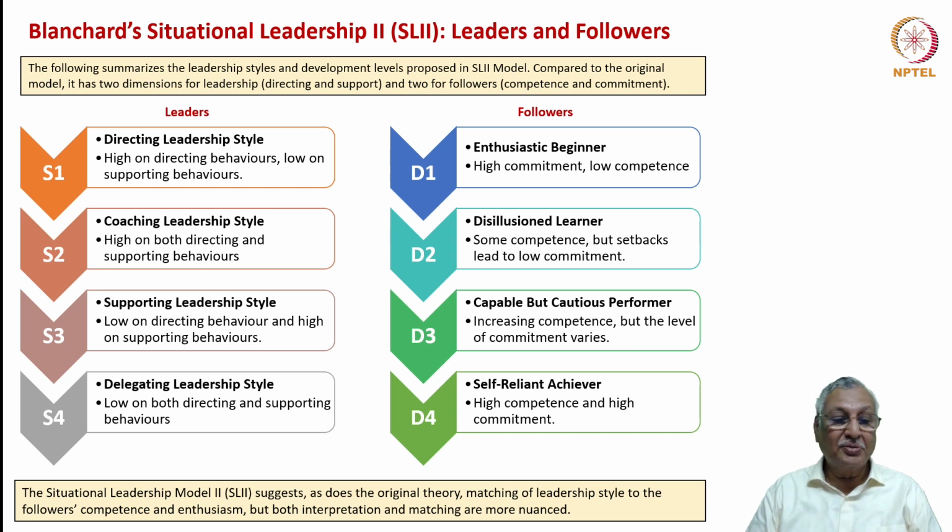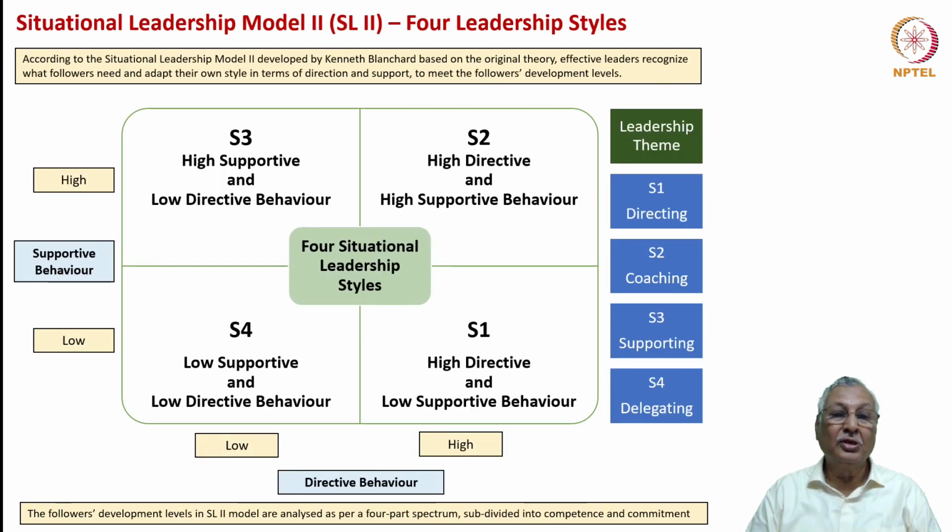The matching of leadership style with the followers' competence and commitment is the bedrock of the Situational Leadership 2 model as well. So if you want to combine directive behavior and supportive behavior in terms of S1, S2, S3, S4 styles, high directive and low supportive behavior classifies as S1, which is overall directing behavior. S2 behavior, which is the coaching behavior, is a high directive and high supportive behavior.